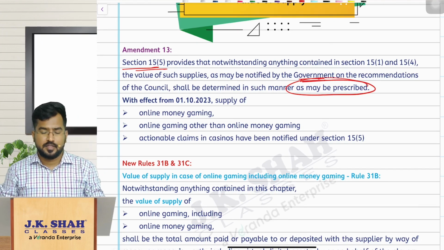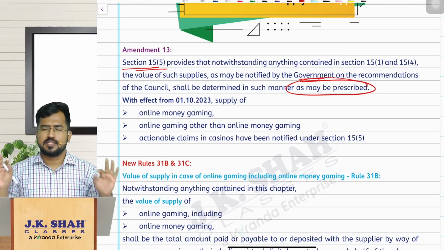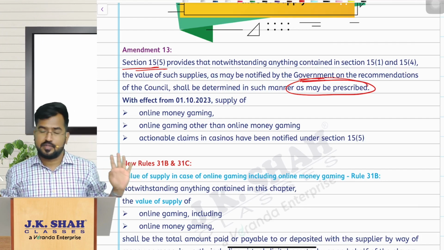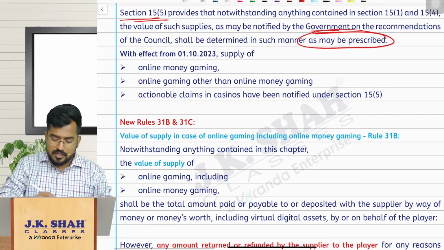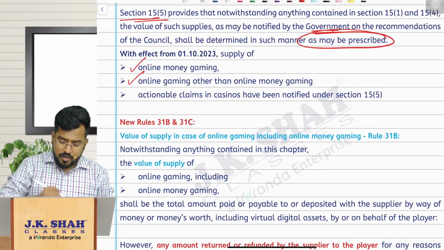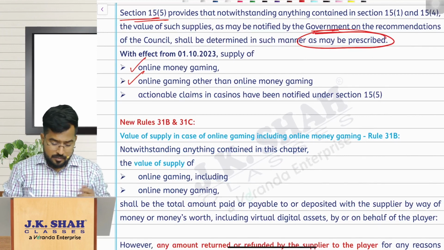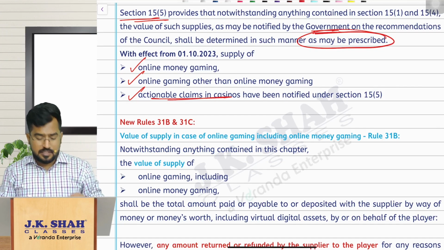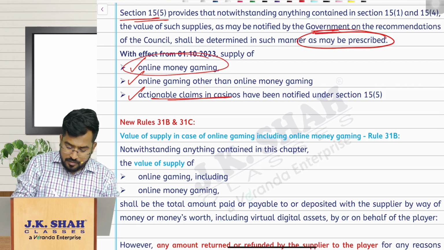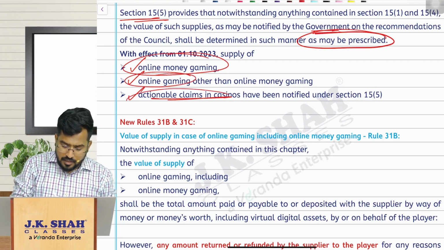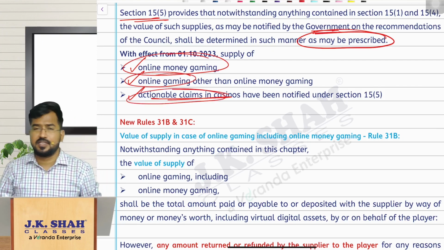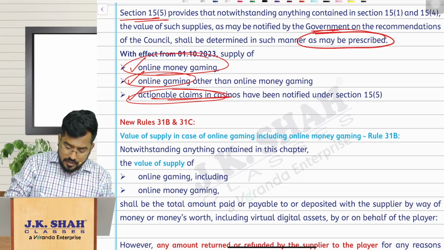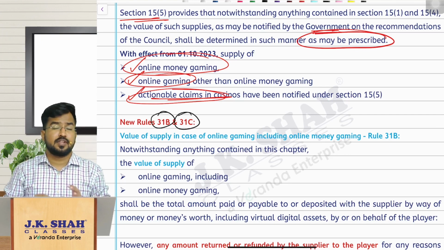So simple, the government can prescribe a separate valuation mechanism for any transaction whatever it feels necessary. For the purpose of online money gaming, online gaming other than online money gaming, and actionable claims in casinos, they have given new rules, rule number 31B and 31C for the valuation purpose.